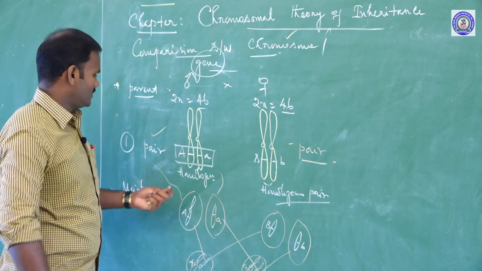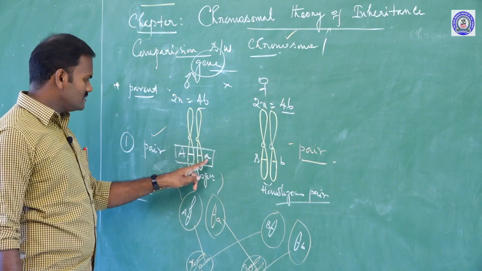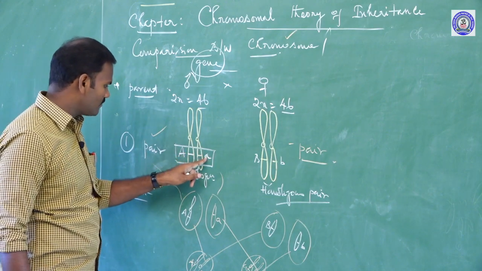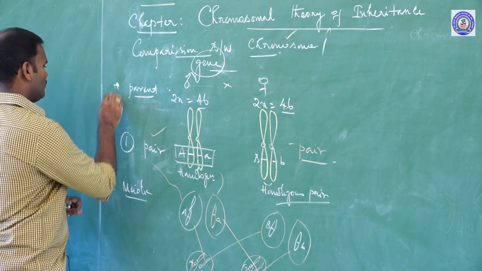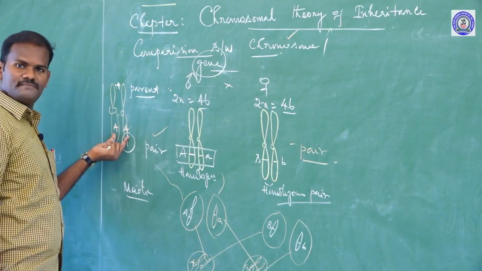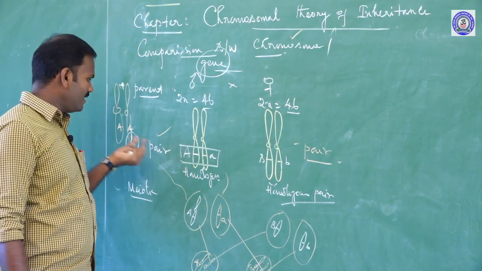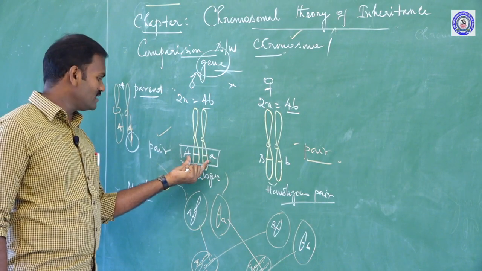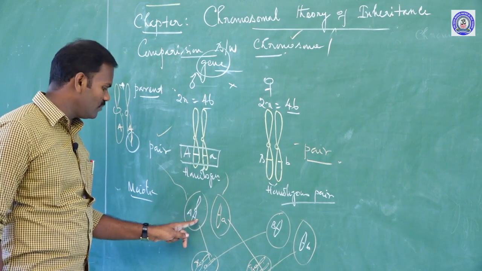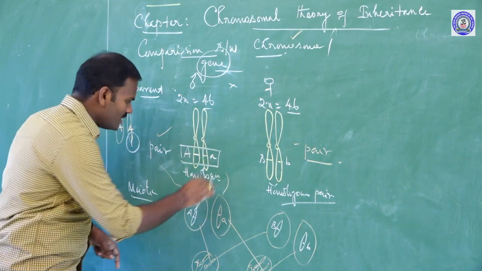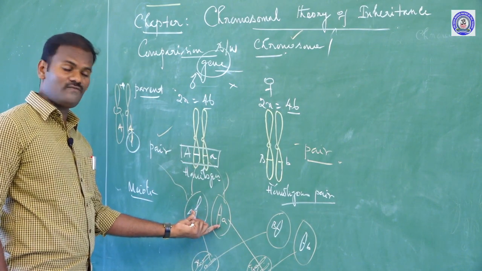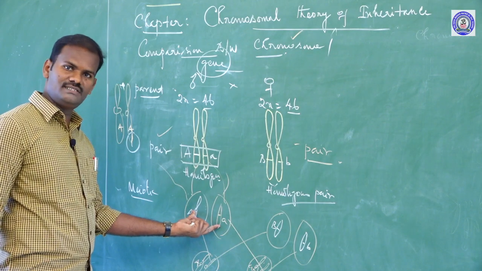In the second concept, the alleles of factors may be either similar or dissimilar. These are dissimilar; what is similar? For example, capital A with capital A is similar. They get segregated during gamete formation. I mean, each allele enters into a different gamete. That is the behavior of alleles, also called genes.